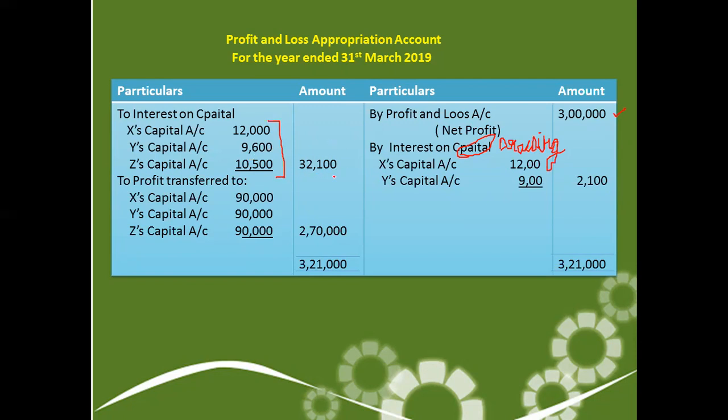Then the divisible profit comes to 2,70,000, which has to be distributed among the partners.